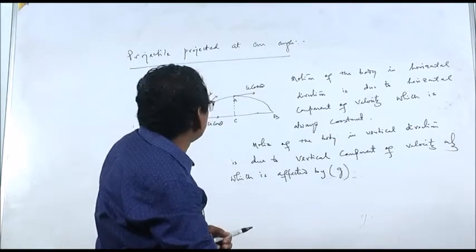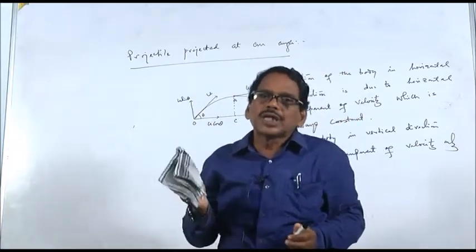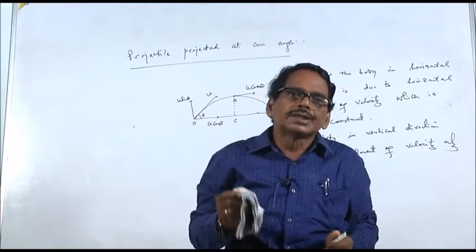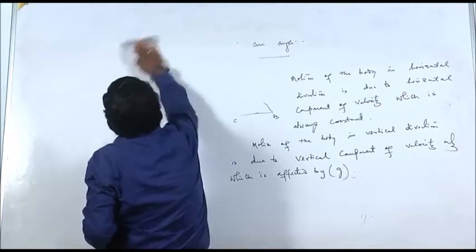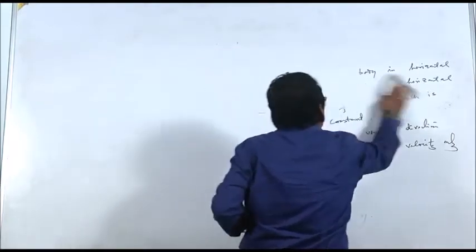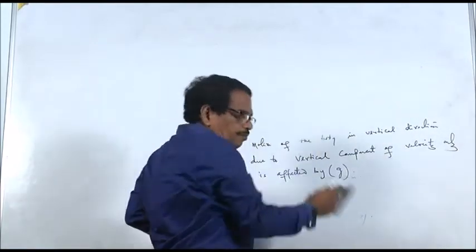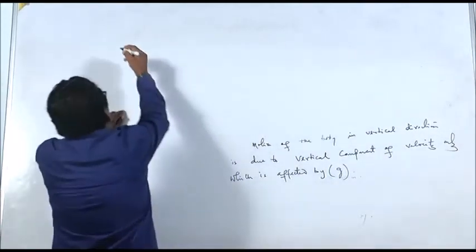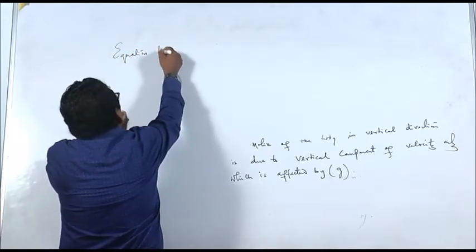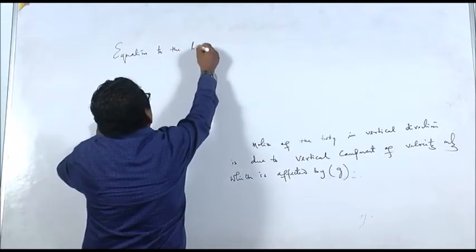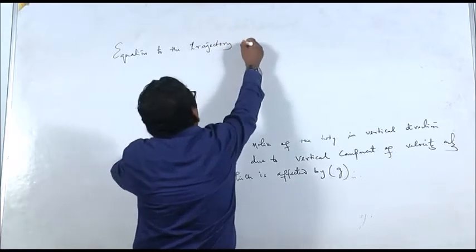Now let us find out first what is the equation of the trajectory of the projectile. The path over which the projectile is moving, that is called the trajectory. What is its shape? Let us find out mathematically. You will find out the equation to the trajectory of the projectile.